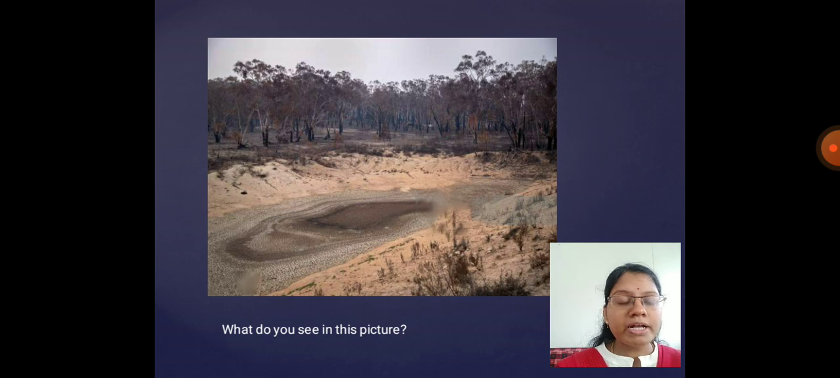The plants will become dry and they will die. What happens to the animals if there are no plants for them to eat? Yes, the animals also will starve and die. And students, what happens to the soil here? The soil is very dry because there is no water content.